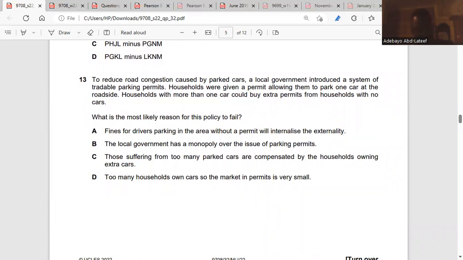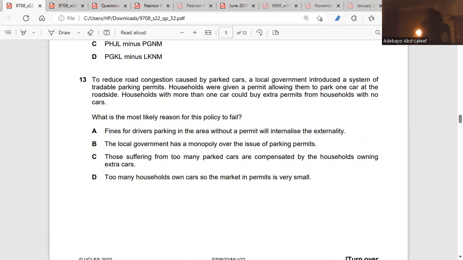Question 13 now. It said to reduce road congestion caused by parked cars, a local government introduced a system of tradable parking permits. Households were given a permit allowing them to park one car at the roadside. Households with more than one car would buy extra permits from households with no cars. What is the most likely reason for this policy to fail?